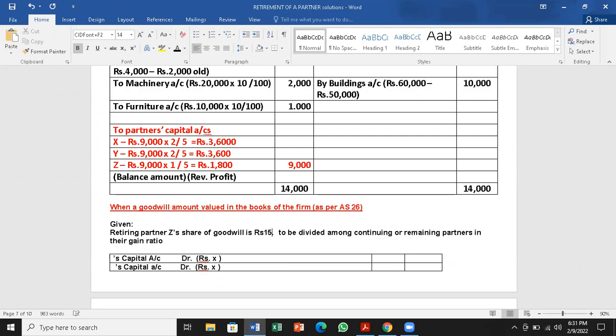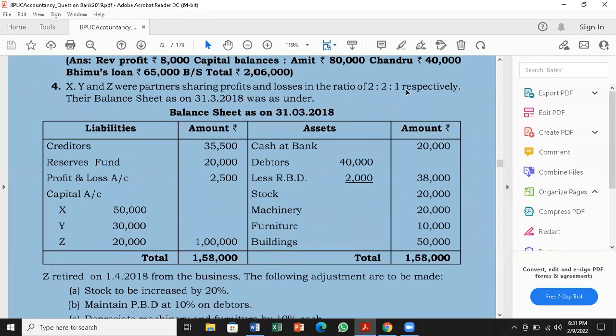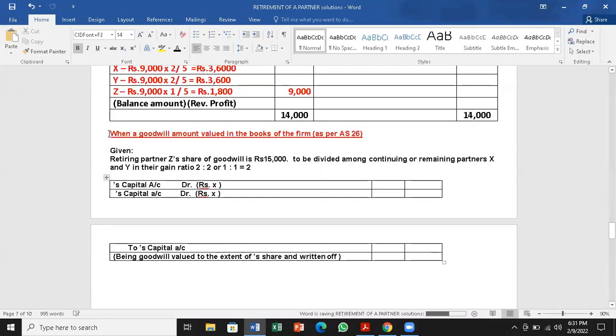Rupees 15,000 to be divided among the continuing partners or remaining partners, X and Y, in their gain ratio. See here, 2:2:1. So X and Y will have 2:2, that is nothing but 1:1. So 1/2 and 1/2 will be the values.